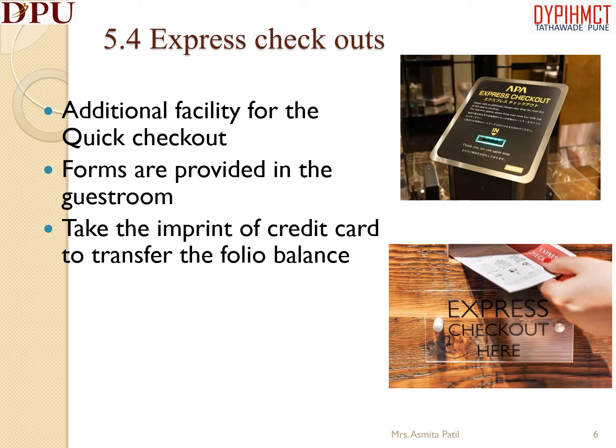Express checkout form may include a note requesting the guest to notify the front desk if departure plans change. Otherwise, the front office will assume the guest is leaving by the hotel posted checkout time. After signing the ECO form, the guest can leave the hotel at his convenience without having to go to the front desk for the standard checkout procedure.